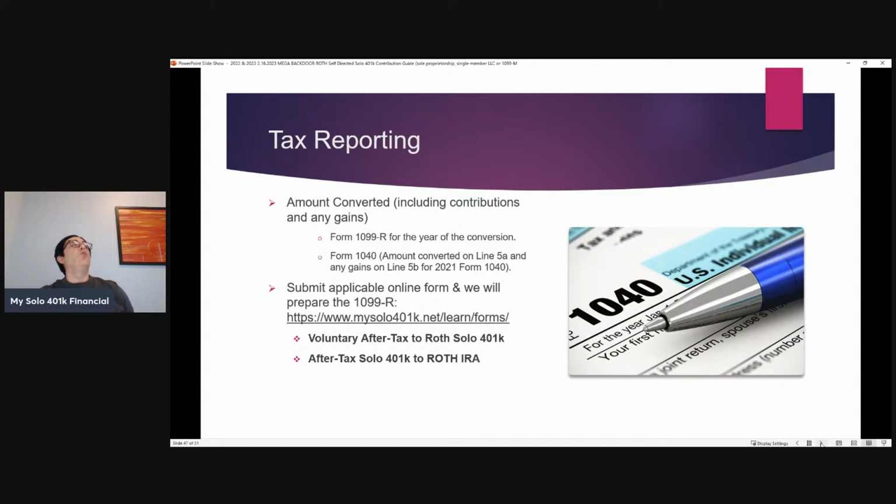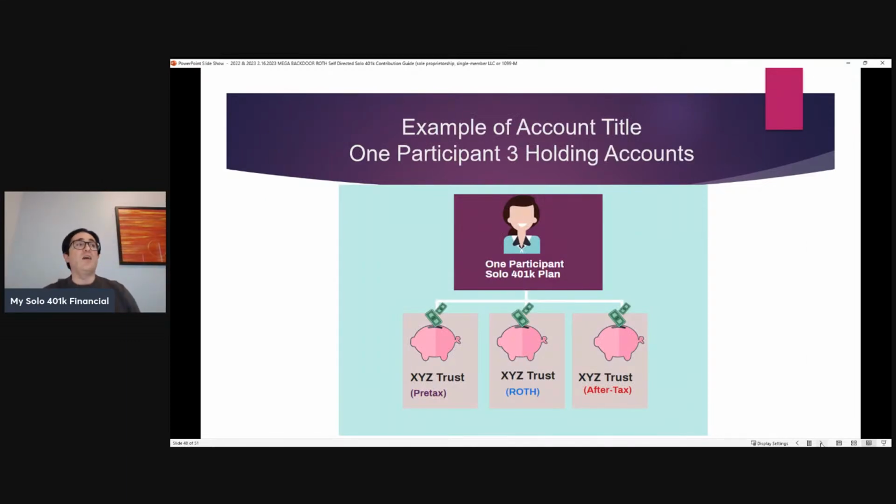Tax reporting: when those funds are transferred from the after-tax account to either the Roth Solo 401k or Roth IRA, that transfer is reportable on the 1099-R, and then again on your 1040. So you'd work with your tax advisor to give them that information. It's listed on line 5A, and to the extent that the amount converted is listed on line 5A of the 1040, any gains are on line 5B. Again, we have online forms that clients use to let us know about those transfers and conversions, so we can put your plan in the queue to prepare that 1099-R.